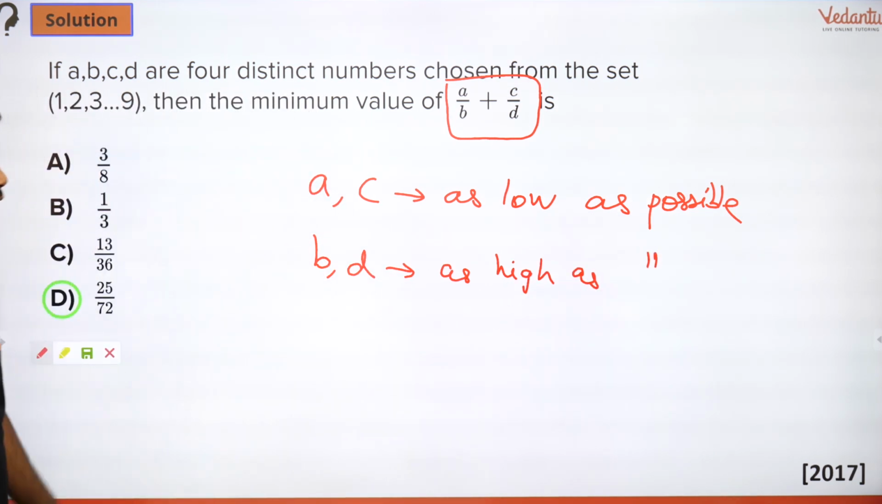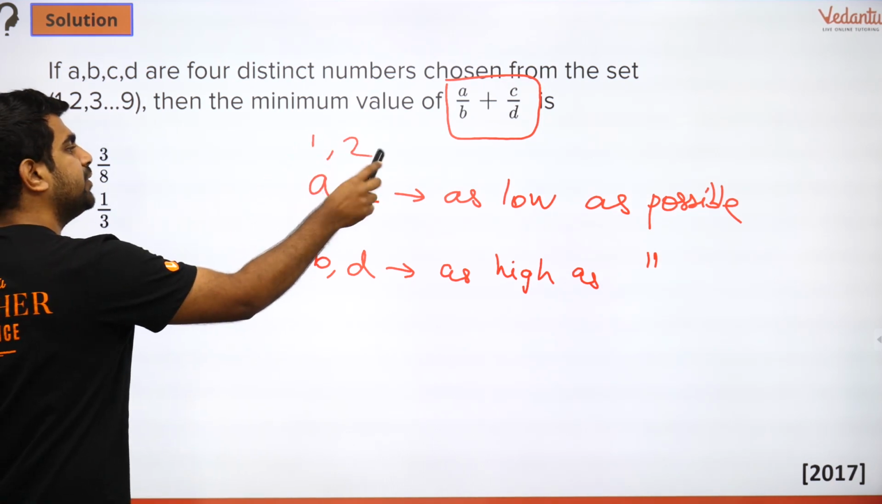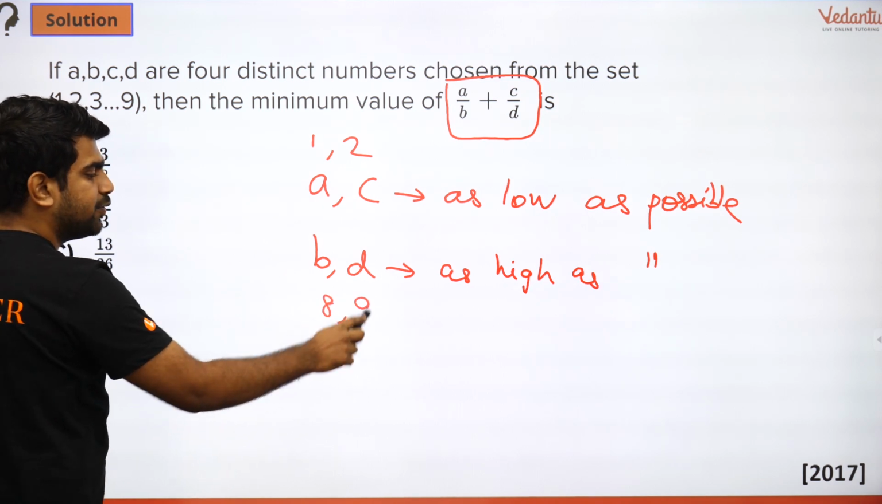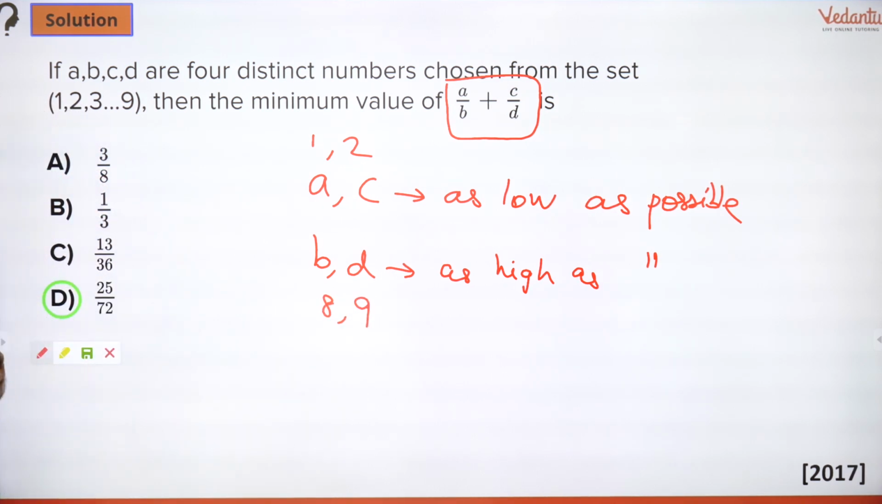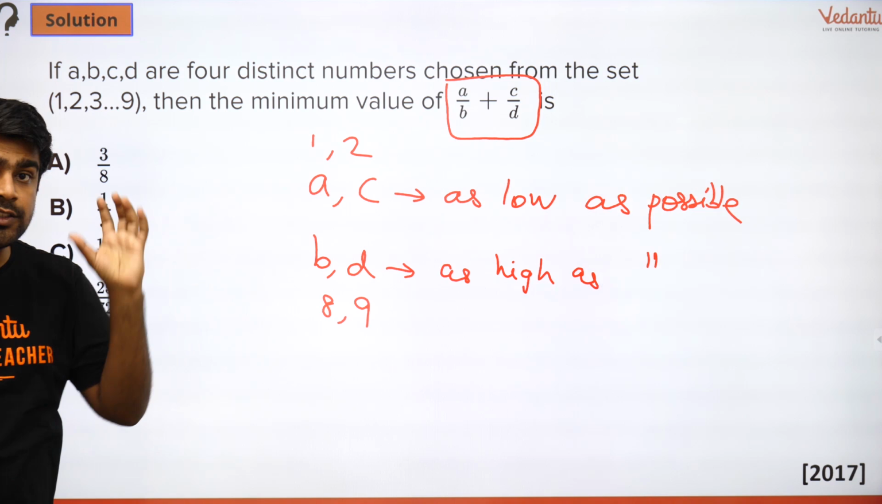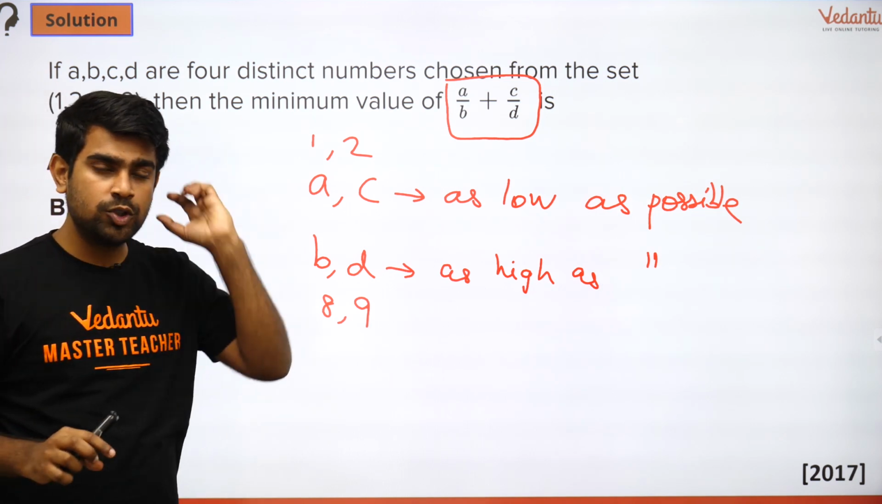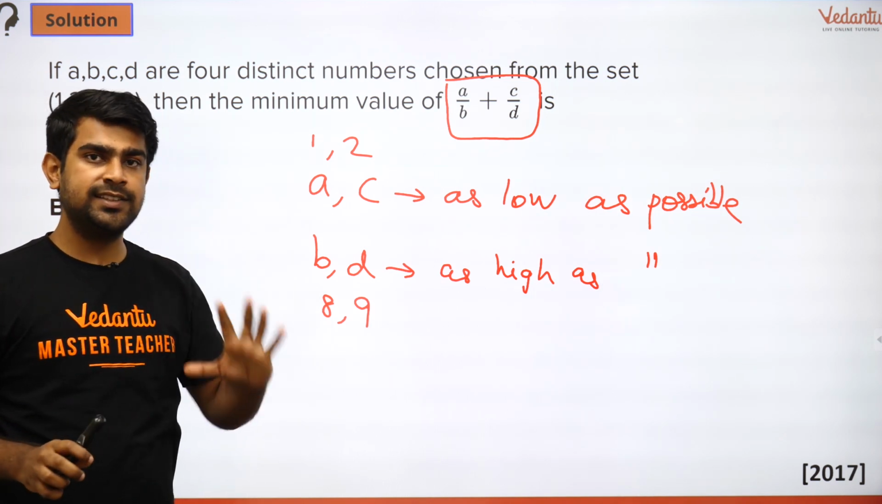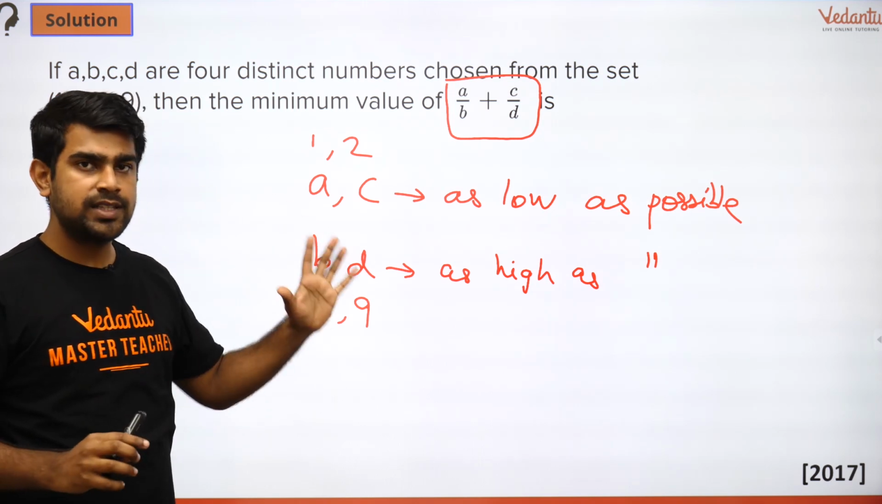Okay. So naturally, I would select 1 and 2 for A and C and I would select 8 and 9 for B and D. Now I know my numerators can take 1, 2 and my denominators can take 8, 9. This much you should have done. It is very basic and anyone who sees this question can feel this.